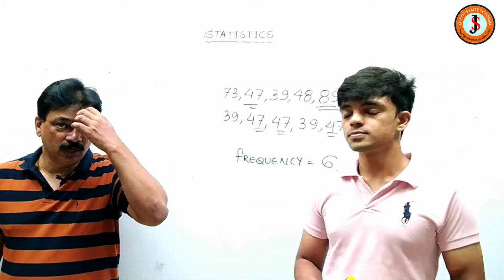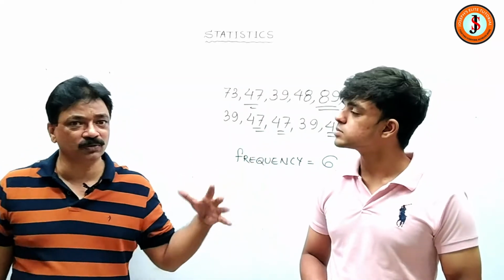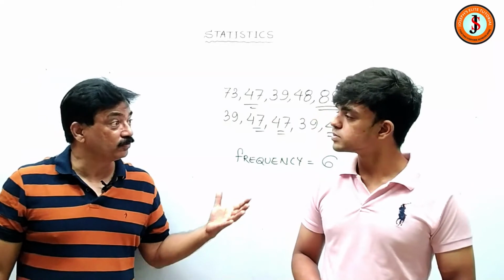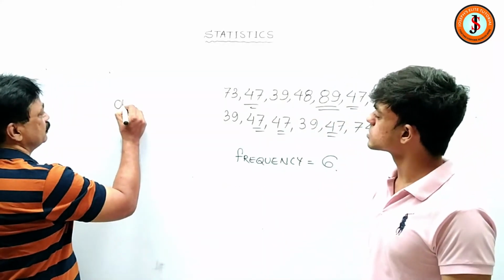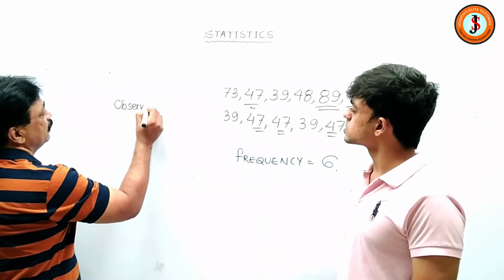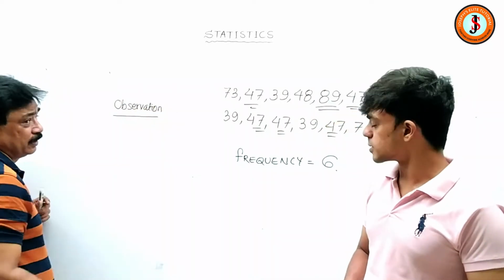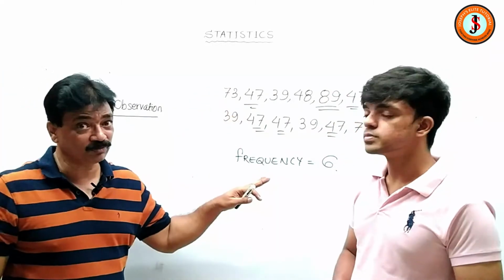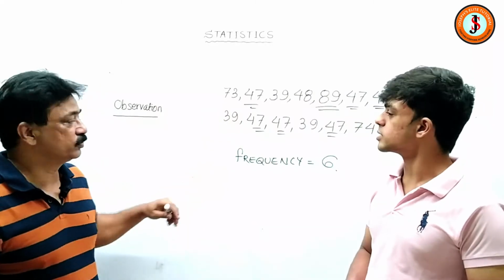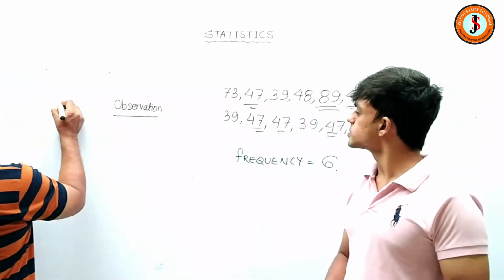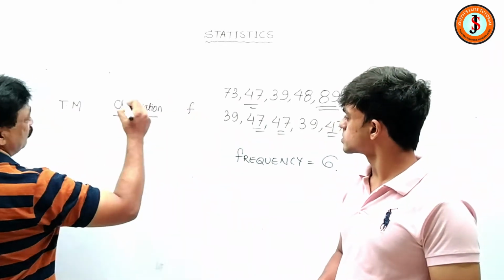That means if I want to present it, statistics does not only stay there. Might be you would like to arrange it better, so you will make the frequency table. So I write down observation. Each numeral fact is an observation. In this data, 73 is an observation or a score. 47 is an observation or a score. So I make this and then I make a tally mark, and I write frequency. Or tally mark is important.